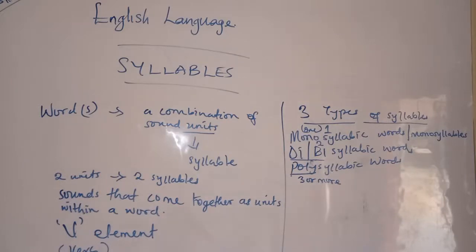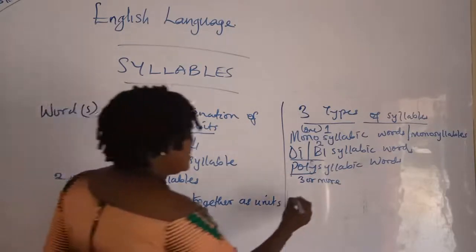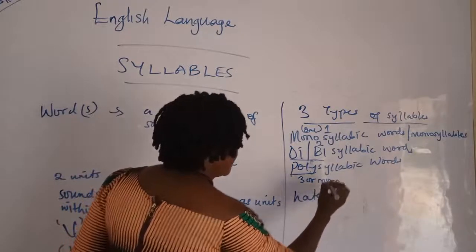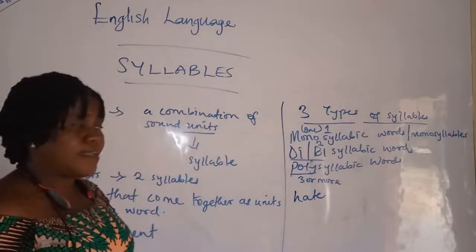So I said earlier that you should think more of the sound and less of the spelling. Take this word, for example: eight.